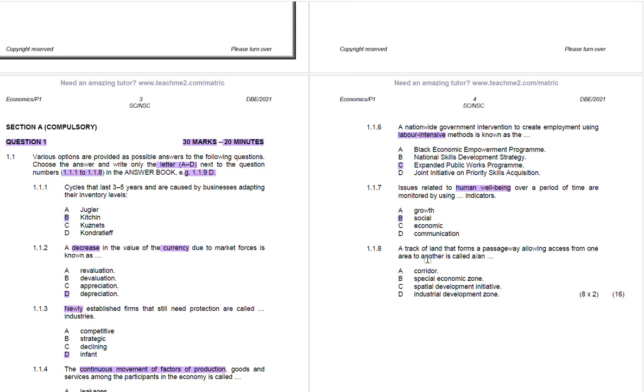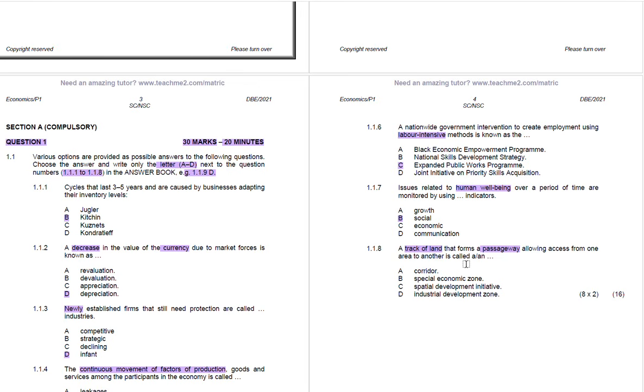1.1.8, a track of land that forms a passageway allowing access from one area to another is called. We're looking at a track of land, right, that forms a passageway allowing access from one area to another.